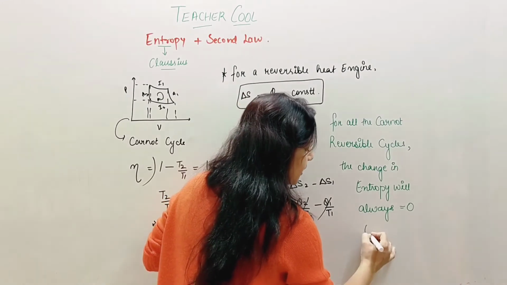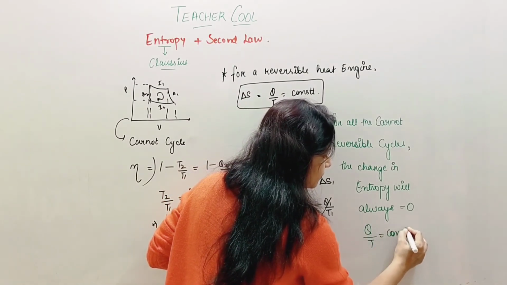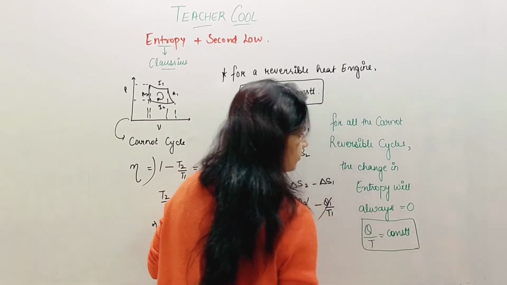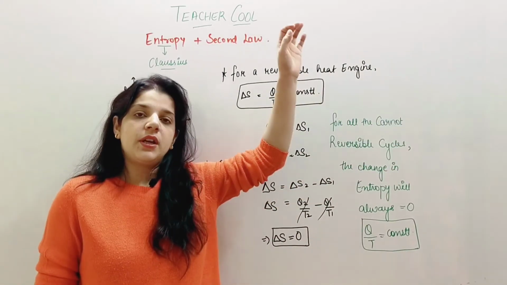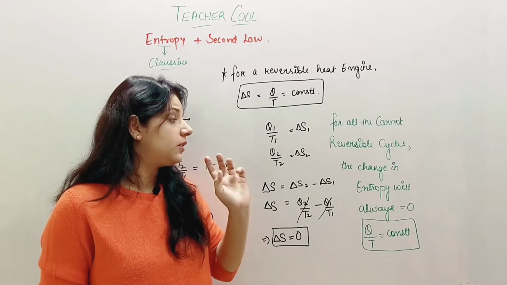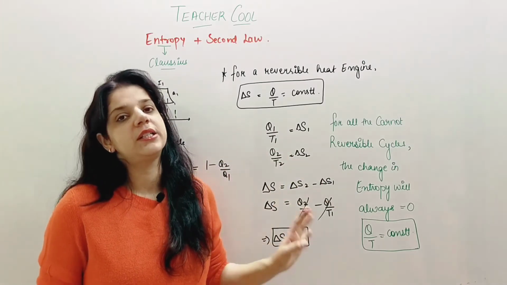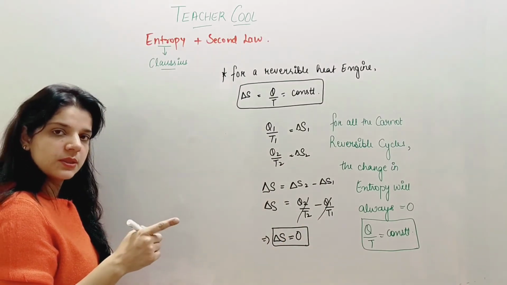That means the ratio of Q by T is a constant. So whenever we are talking about the Carnot reversible cycle, my entropy change will be 0 and my ratio of Q by T is always constant. We have done this for the Carnot reversible cycle.